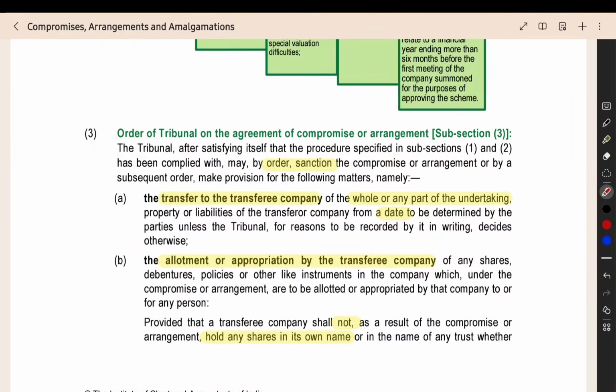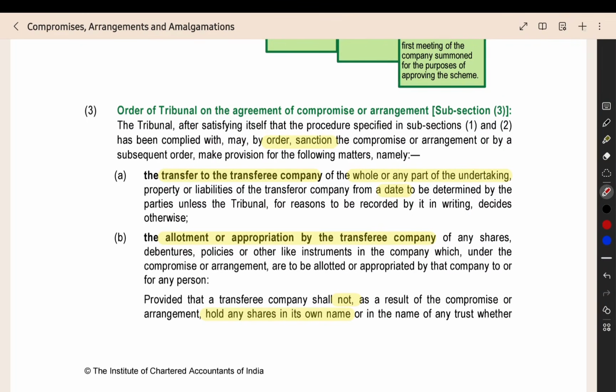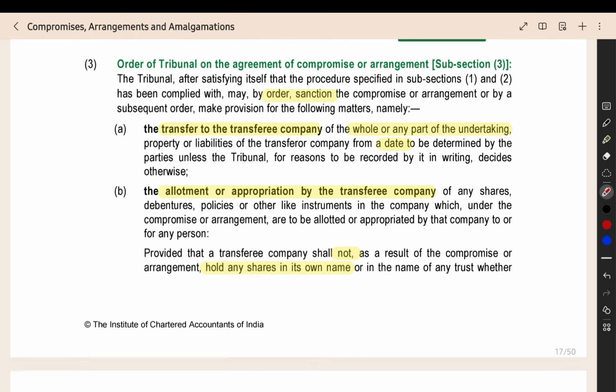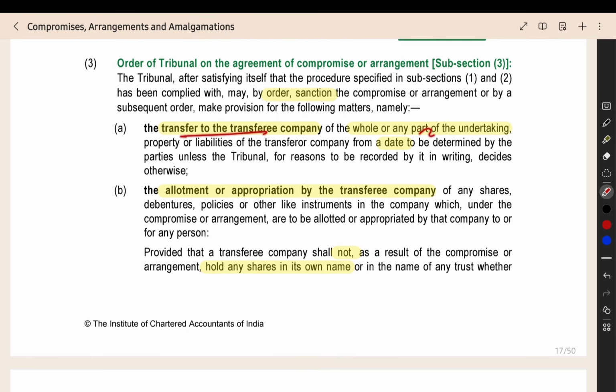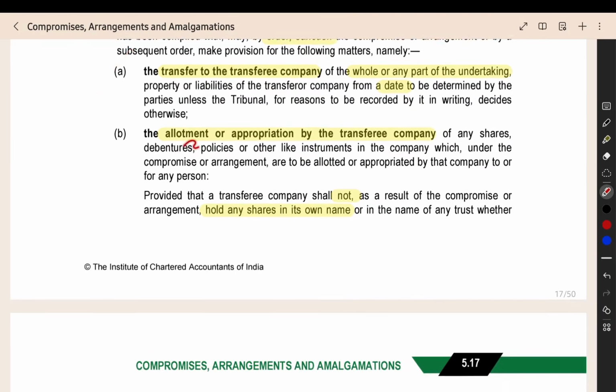Then the tribunal will pass the order. Along with that, some additional information will be there in the order. That also I told you, right? That additional information is to be specified by the tribunal in the order that is given here. The transfer of the undertaking, from which date it will happen, the date from which the transfer will be effective, that date will be given by the order of the tribunal.